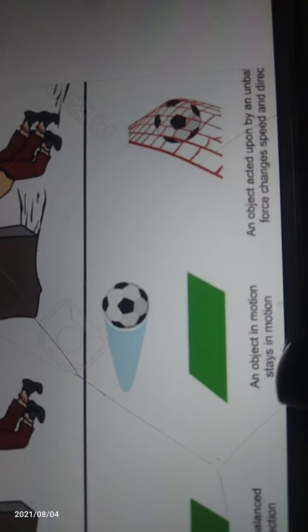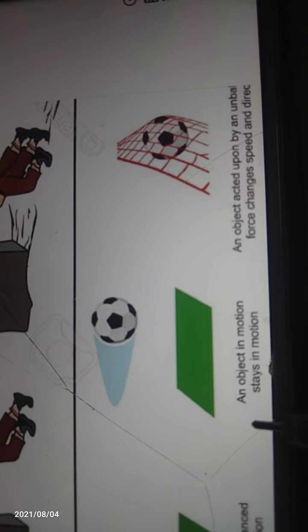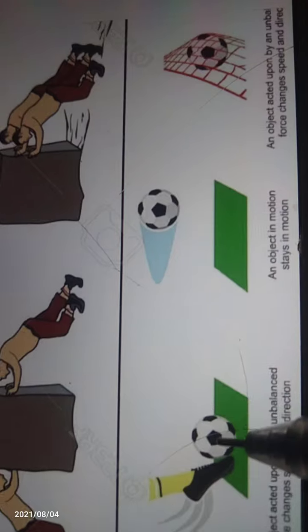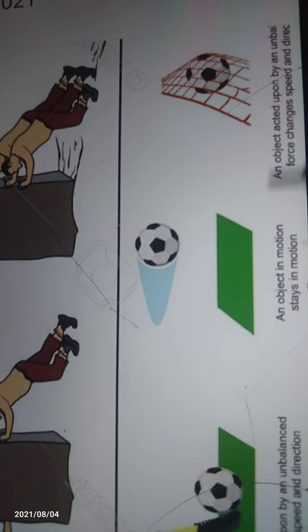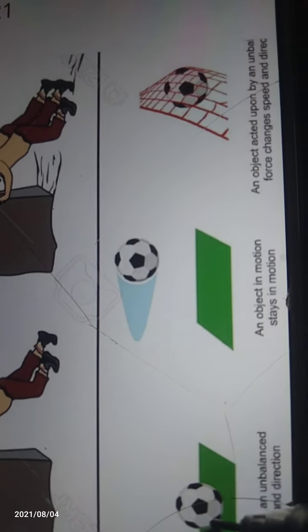An object, what is that? An object in motion stays in motion. After hitting the ball, what will happen? It changes speed and direction. It will be in motion state.